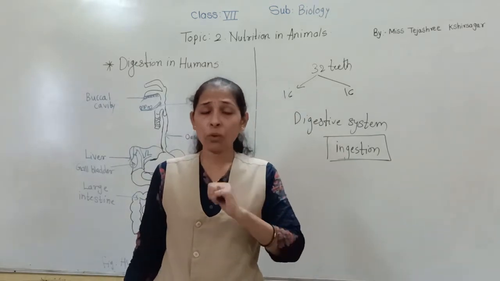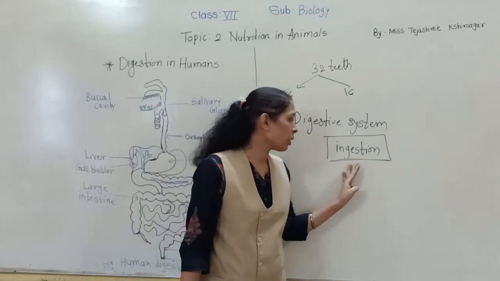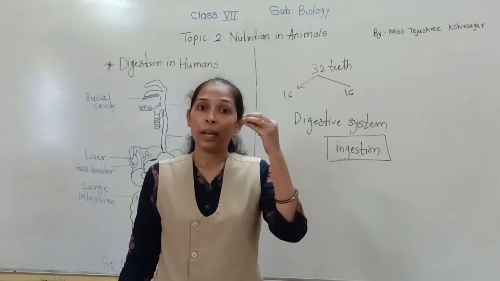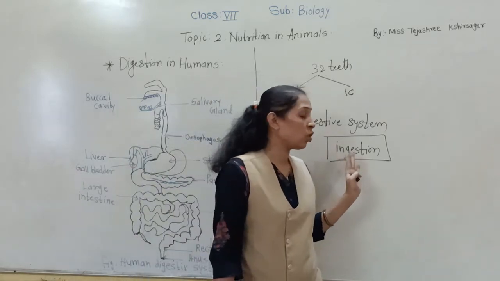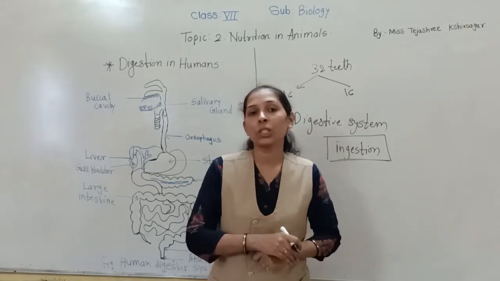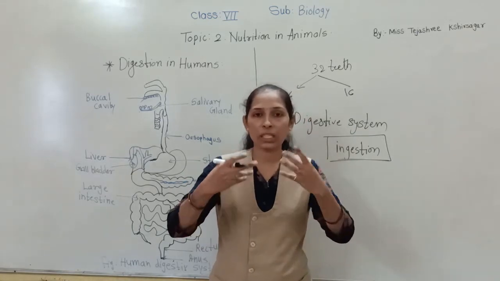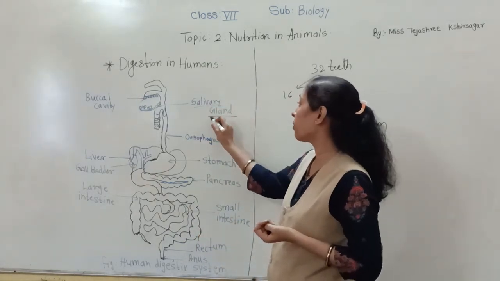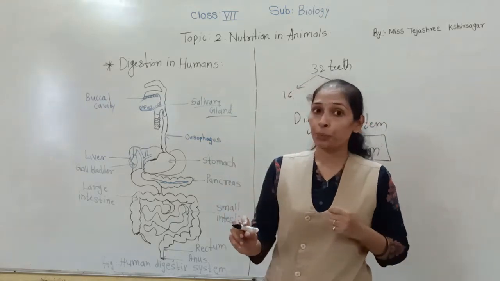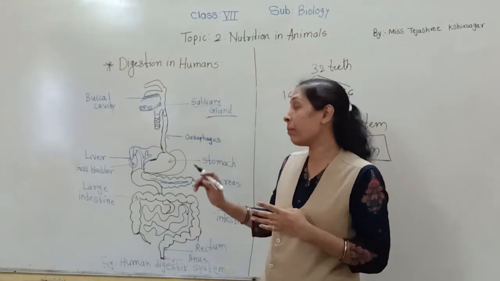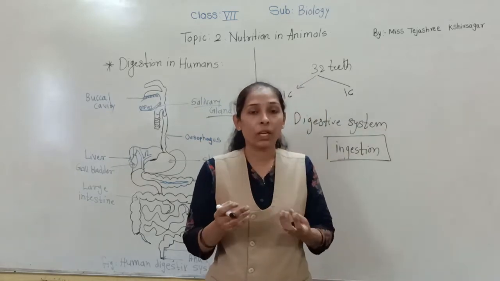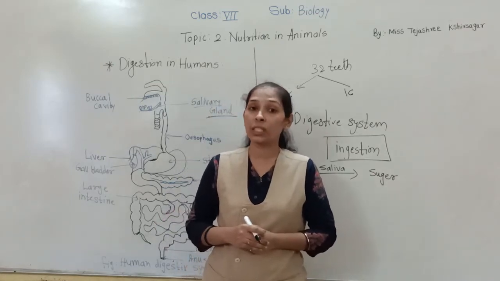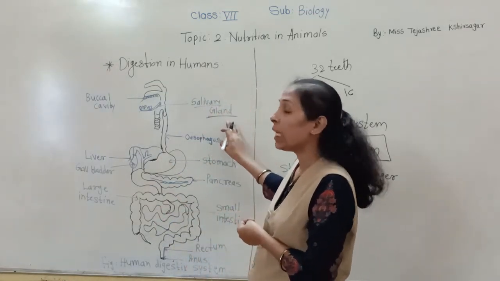Now we will move on to the next process, that is ingestion. Just now I said that taking the food into our mouth is called the ingestion process. As the food comes into our mouth, our mouth continuously secretes a juice, secreted by the salivary gland. That juice is saliva. As we take food inside our mouth, it gets mixed with the saliva secreted by the salivary gland.